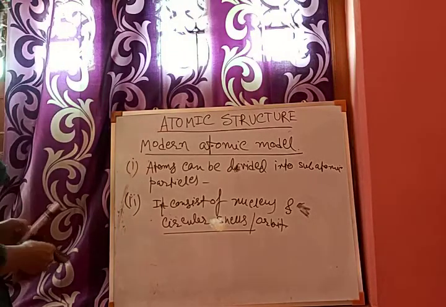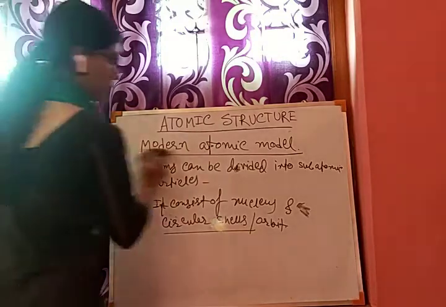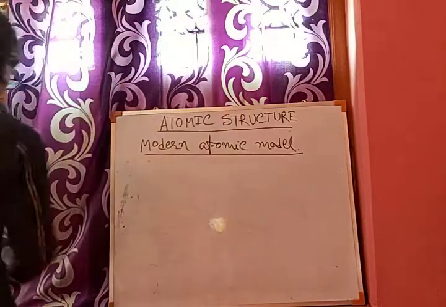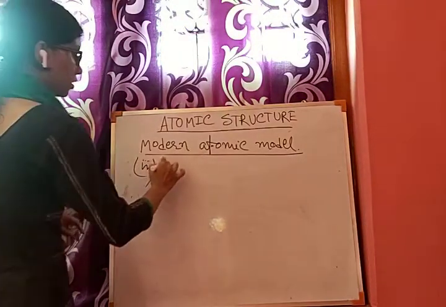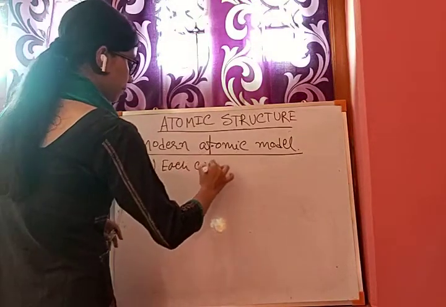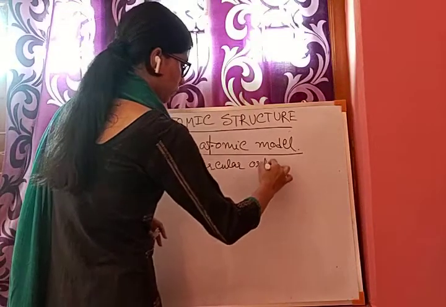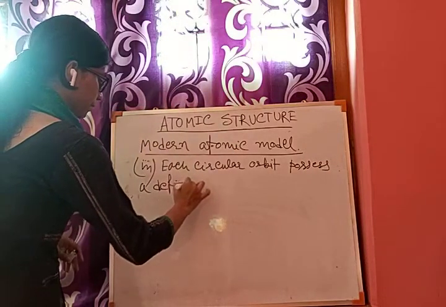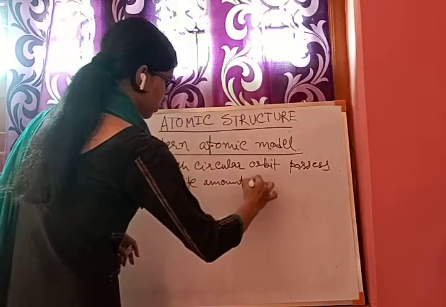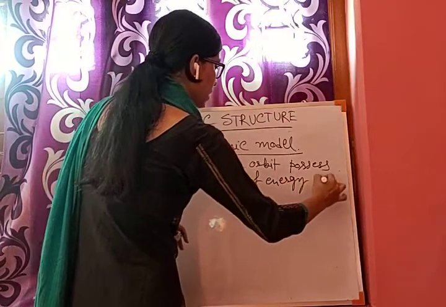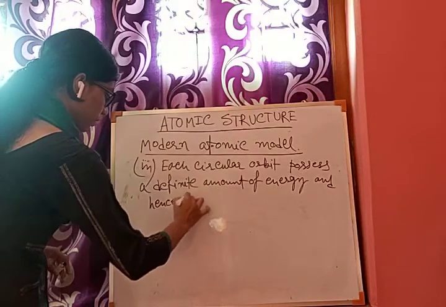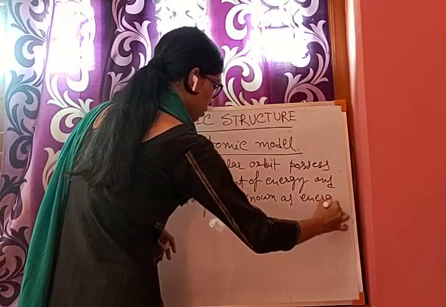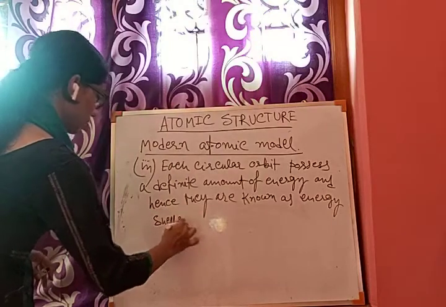So the third point we can write: each circular orbit possesses a definite amount of energy, and hence they are known as energy cells or energy orbits. They are known as energy cells.